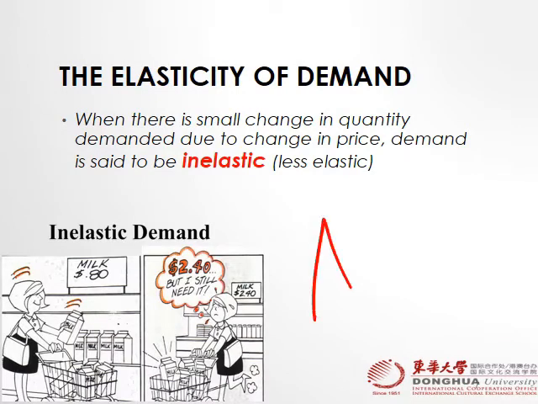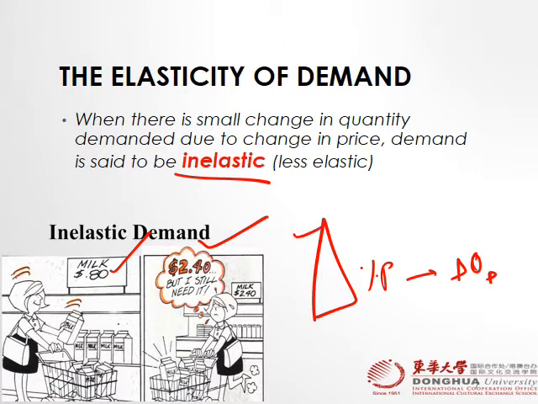And if a big change in price causes a small change in quantity demanded, we call this inelastic or less elastic demand. You can see in the picture, if there's a big change in price but you're still buying the same amount, there's less change in quantity demanded. It means demand is inelastic.